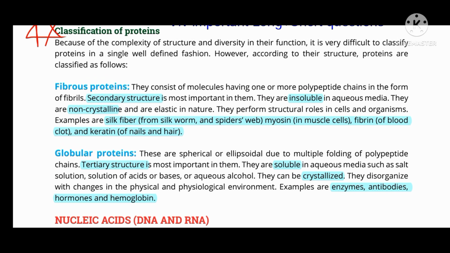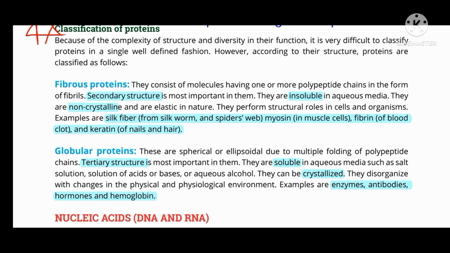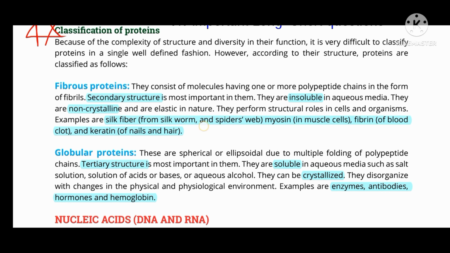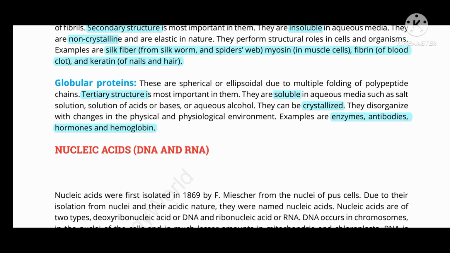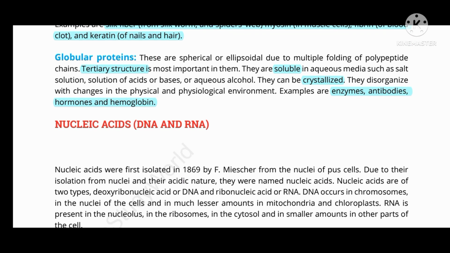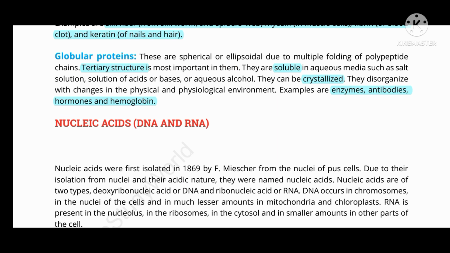The next is very important, that is examples: silk fiber that is obtained from the silkworm or spider webs, myosin that is present in the muscles, fibrin that is important for blood clotting, keratin that is present in nails and hair. And examples of globular proteins are enzymes, antibodies, hormones, and hemoglobin. These are very important. Globular proteins contain tertiary structure, importantly not always, because hemoglobin is quaternary in structure.